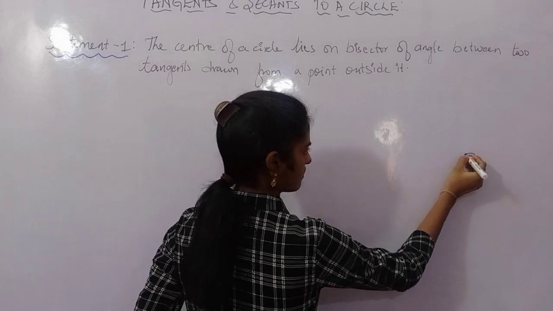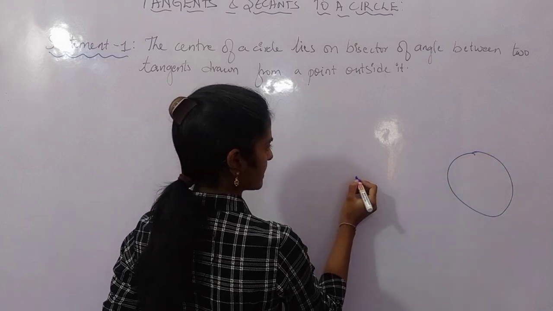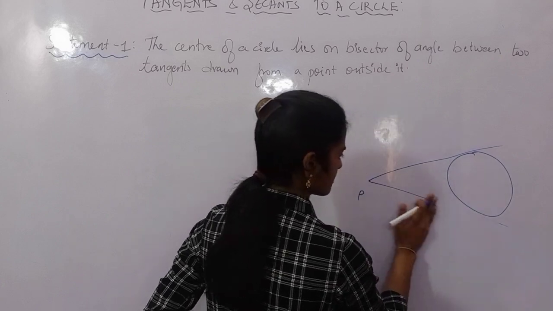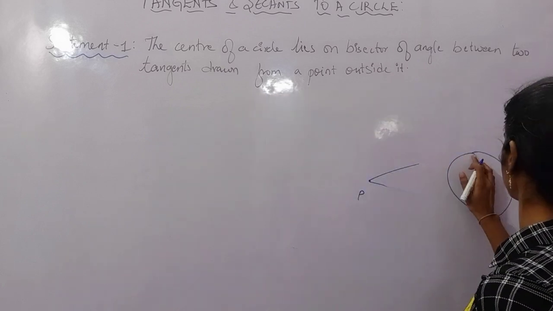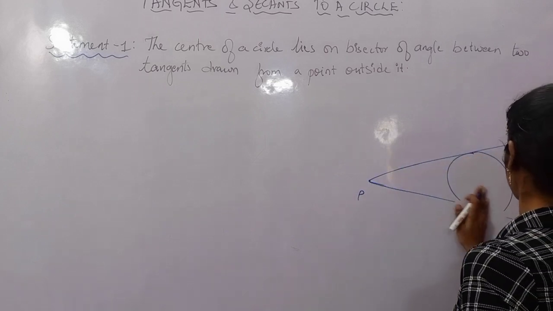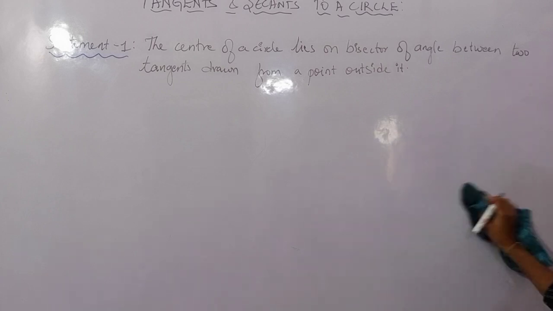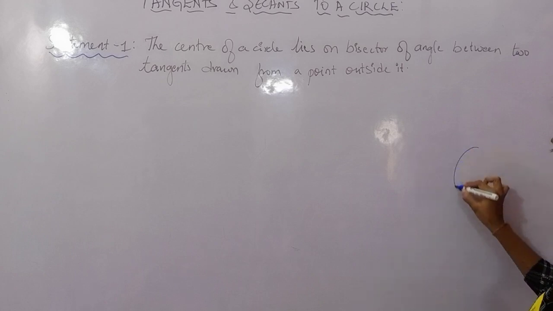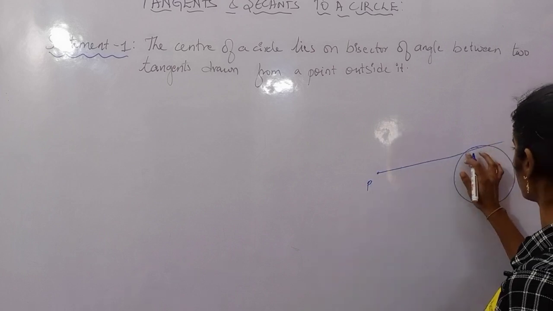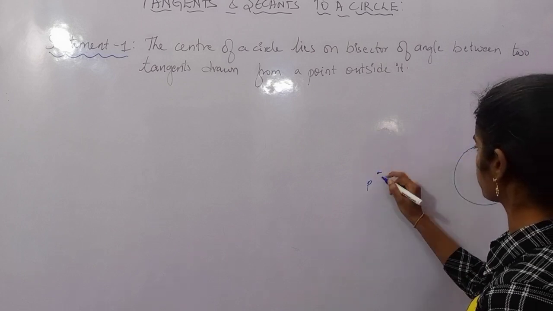Suppose you have a circle, and from an external point P you have tangents to the circle. So from an external point, how many tangents can I draw? I can draw exactly 2 tangents from an external point. So this is the external point, and from this external point I can draw 2 tangents to the circle.